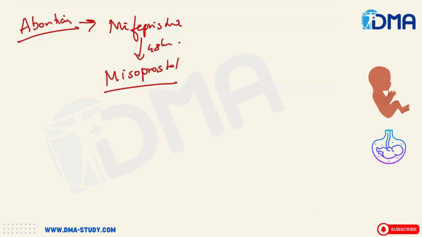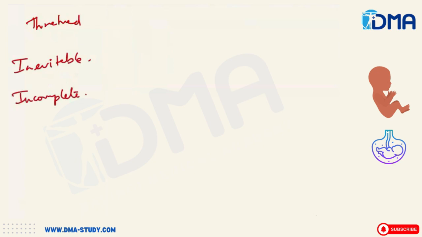Then coming to the types of abortion. You have threatened abortion, inevitable abortion, then incomplete abortion, and a complete abortion, then missed abortion.